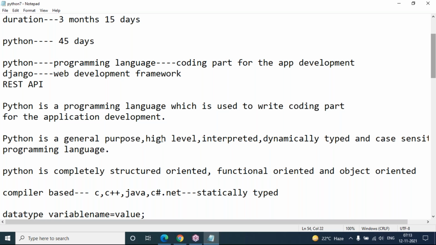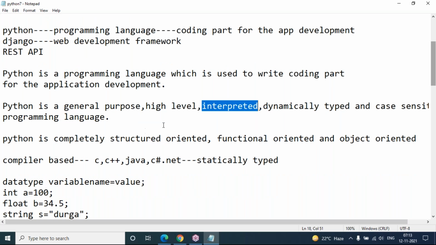So it is a high level programming language and a general purpose programming language. High level means, as I said, that you need not write any explicit code for managing low level activities like memory management and security purposes. So Python itself can manage. A garbage collector mechanism is there to manage the memory for our code. And Python is completely interpreter based programming language.